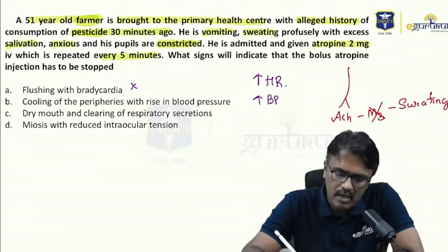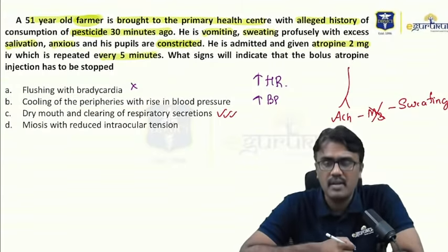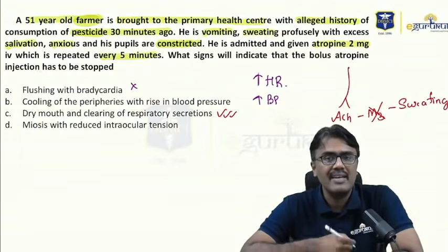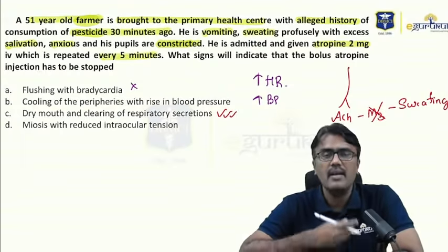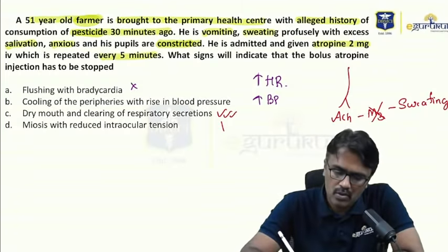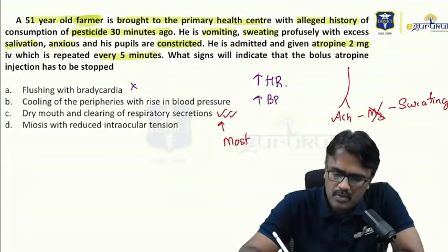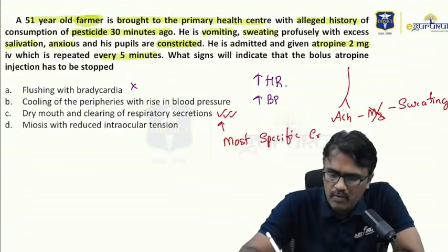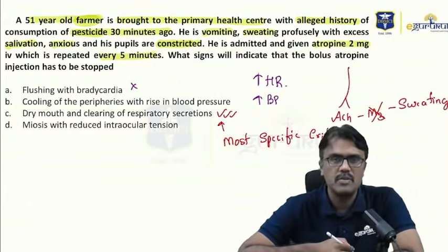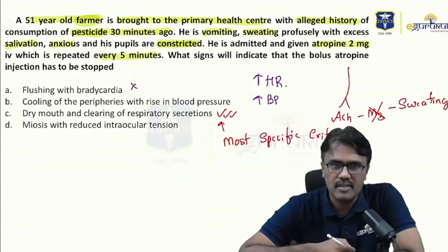Dry mouth and clearing of pulmonary secretions. Yes, this is the right answer. So when we use atropine, it causes dry mouth, decrease in salivary secretion, decrease in acid secretion in the stomach, and decrease in lung secretion. Most specific, I can tell you, is this criteria. And the most common criteria what we use is the pupil dilation and increase in heart rate. But the most specific is decrease in lung secretion.